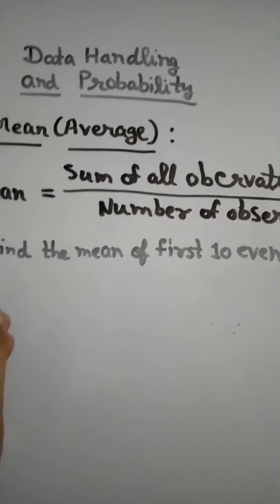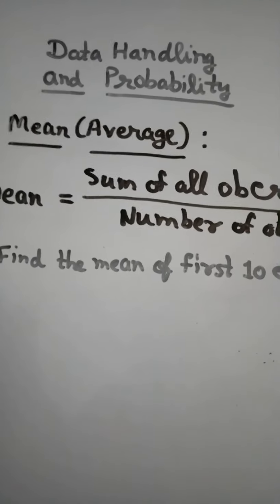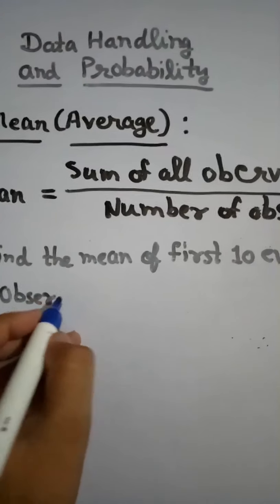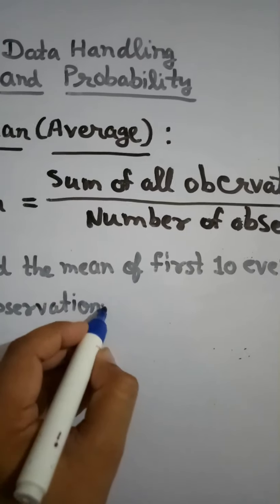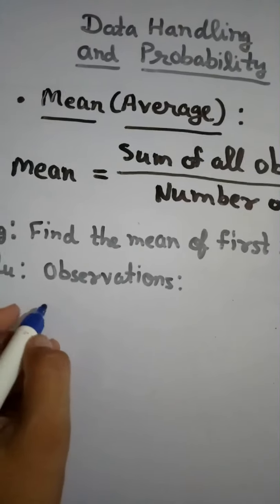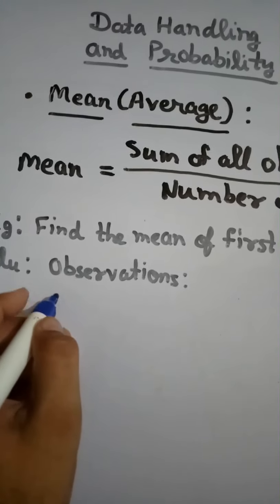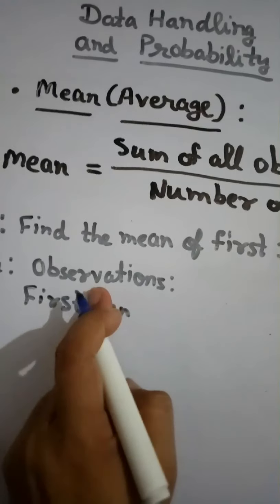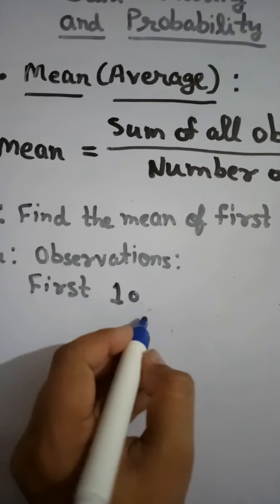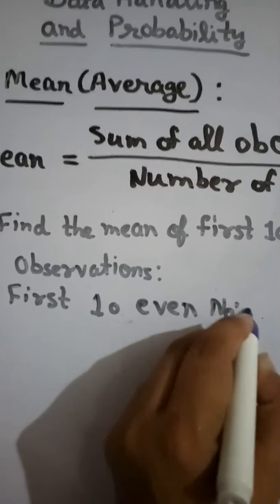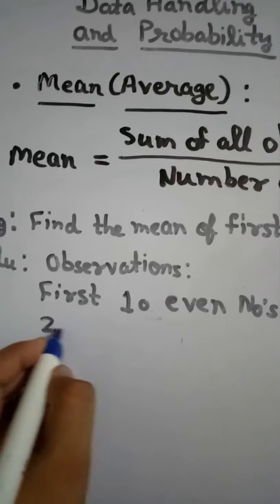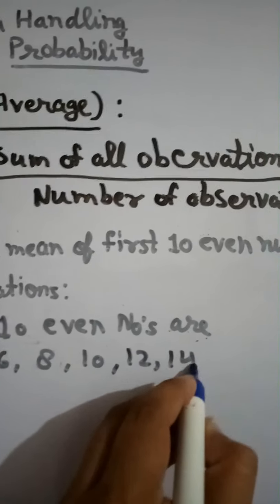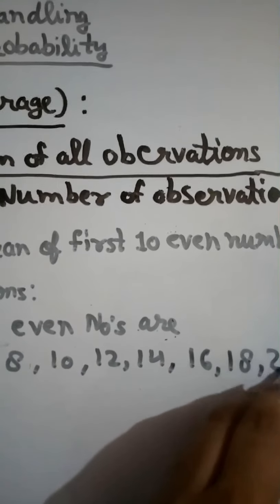In the solution, first note down the observations, means write the first 10 even numbers. The first 10 even numbers are 2, 4, 6, 8, 10, 12, 14, 16, 18 and 20.